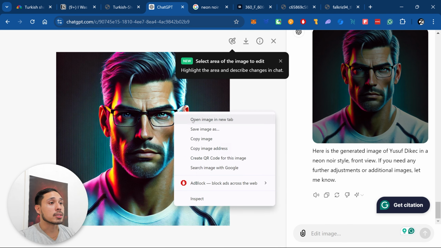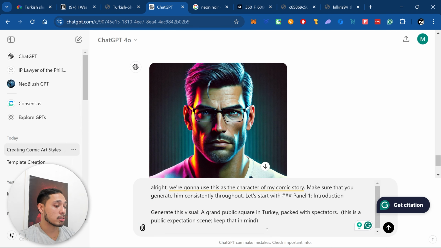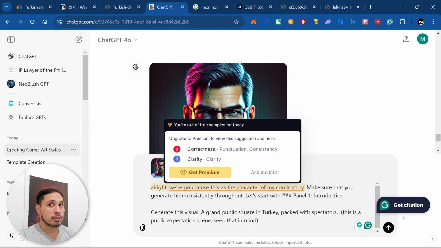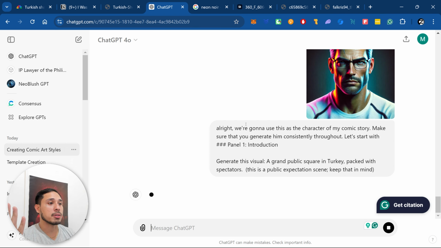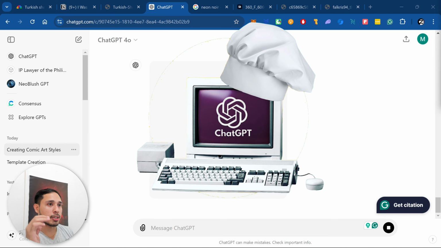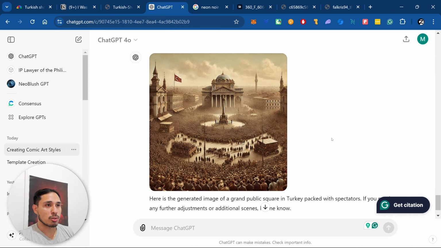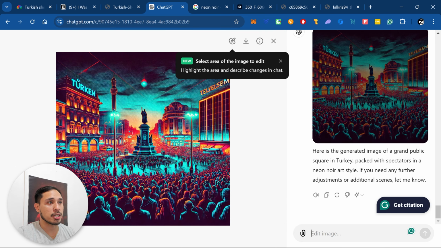I'm just gonna go over this and copy the image. Just make sure that ChatGPT is aware that this is the character that I want to generate. Alright, let's see what ChatGPT is gonna cook. So this is the first generation. Unfortunately, it didn't follow the art style, so I need some changes. Please make sure it matches the neon noir art style I showed you earlier. That's better, but I need to change something.